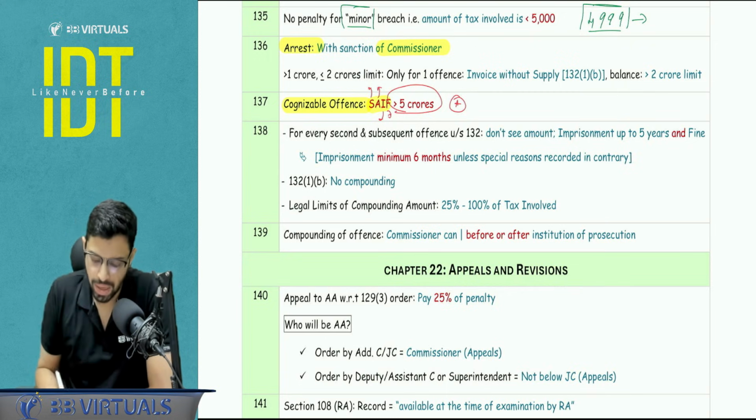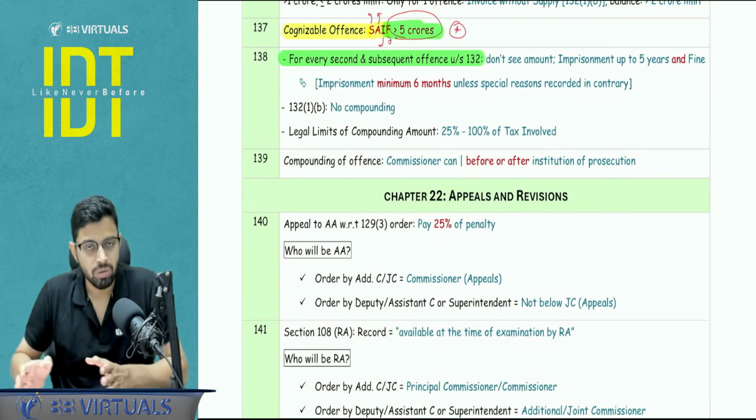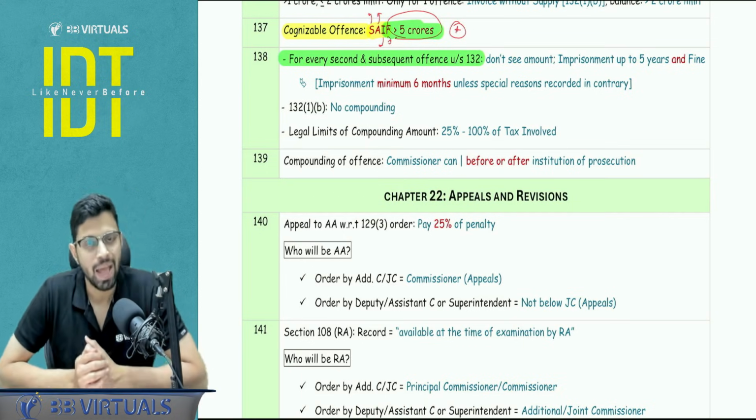All those things will apply here, but only when the amount is more than 5 CR. Is it clear? Okay. For every second and subsequent offense under section 132, don't see the amount. Once you are convicted in any offense, and if you are convicted again, then in that case, your highest level of punishment will apply, that is up to 5 years imprisonment and fine.